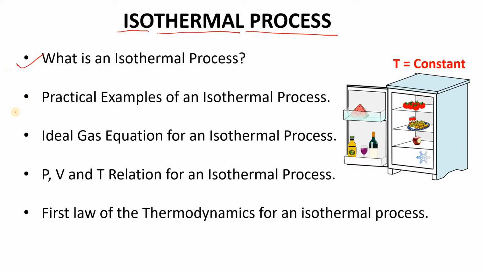Practical examples of an isothermal process mean those examples where the temperature is constant or temperature is not going to change. Okay, and after that we will discuss the ideal gas equation for an isothermal process. Then we will discuss the PVT relation for an isothermal process, and in the last we will see the first law of thermodynamics for an isothermal process, and we will see which value and which term is going to 0 for an isothermal process.